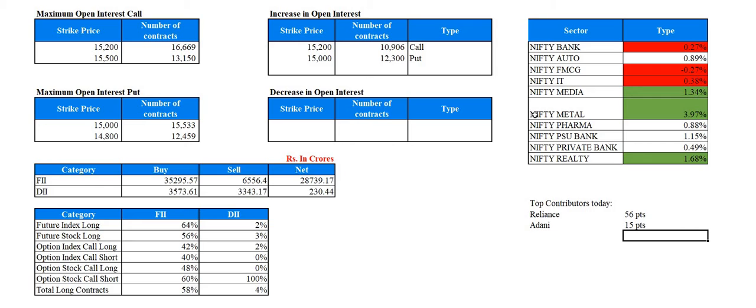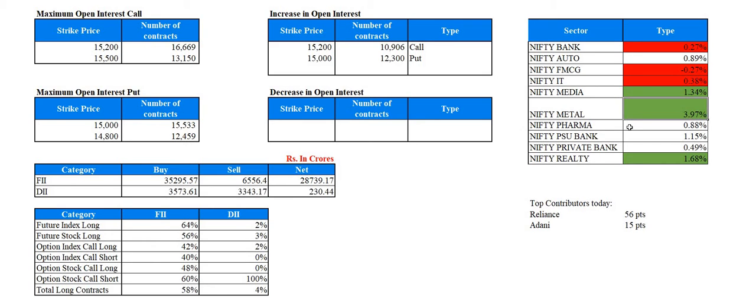The biggest negative contributor today was ICICI Bank, which was down by around 1.5–2%. When you see the sectoral indices today, Nifty Metal performed well, and it was up 3.97%, mainly because of Hindustan Copper and some other heavyweights. Well, that was the price action, that was the data for today.